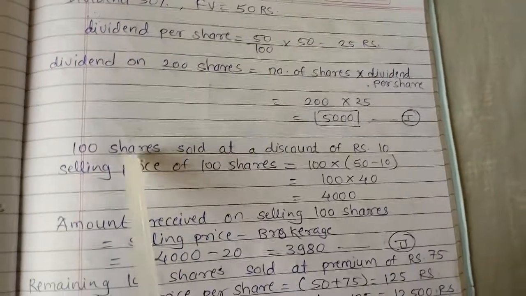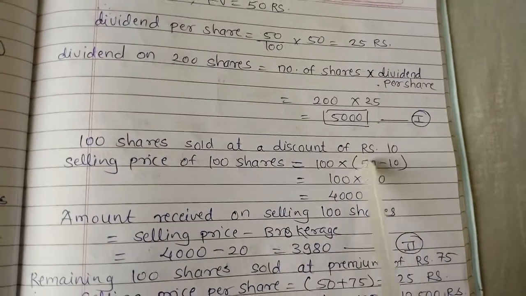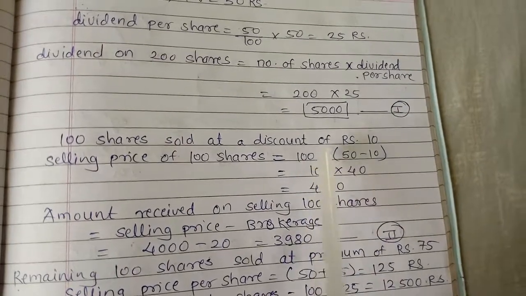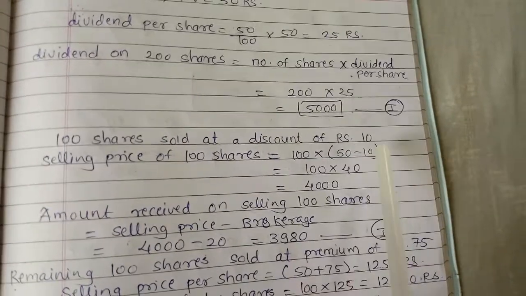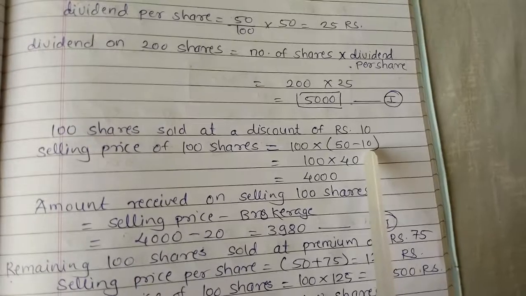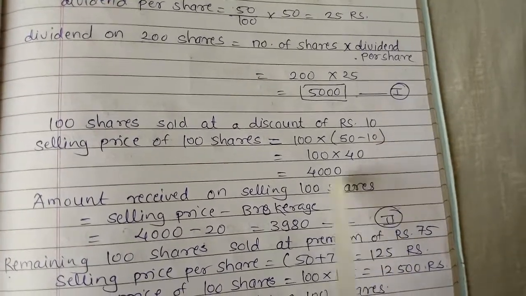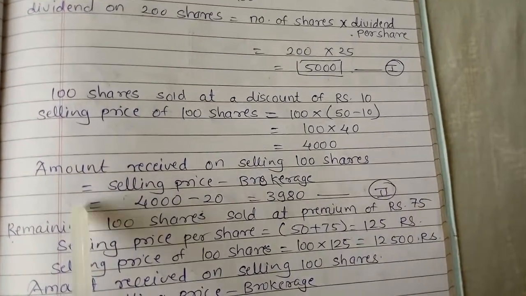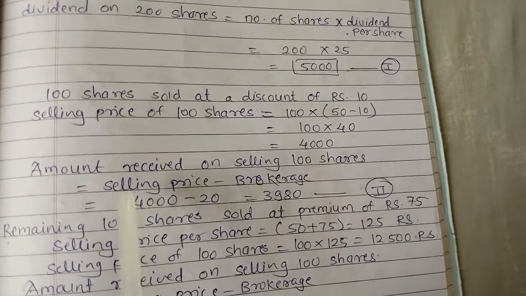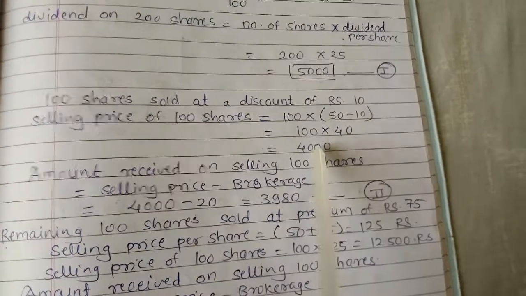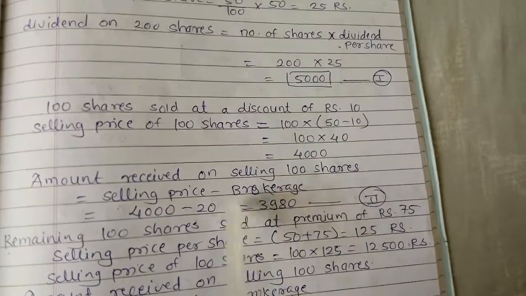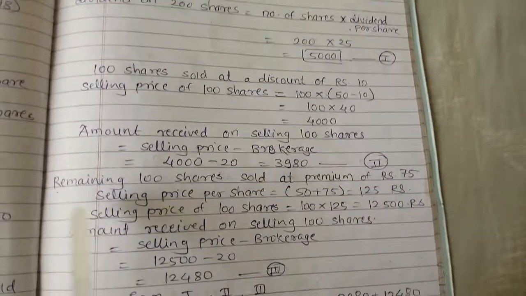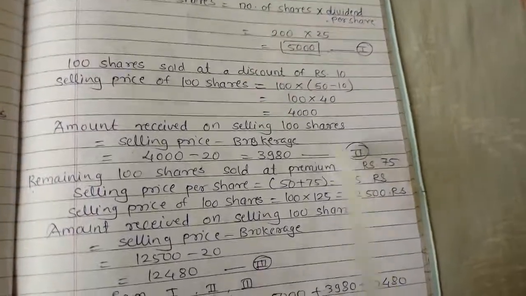And the next one, that is 100 shares sold at a discount of rupees 10. So the selling price of 100 shares is equal to 100 into 50 minus 10, because the discount of 10 rupees is given. So 50 minus 10, that is 40, so the amount is 4,000. So the amount received on selling the 100 shares is equal to selling price minus brokerage. Selling price is 4,000, and minus the brokerage of 20. So 3980 is the answer of this one. So this is the second one.